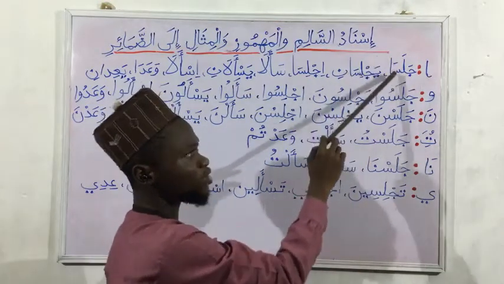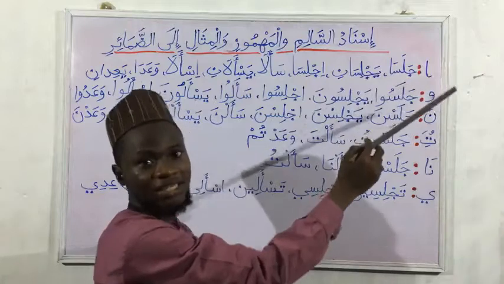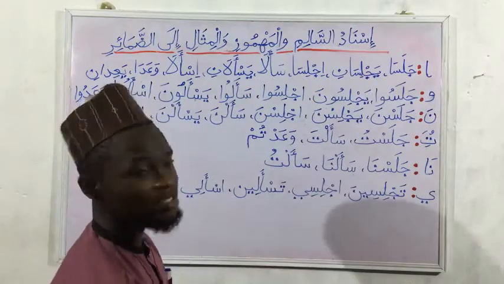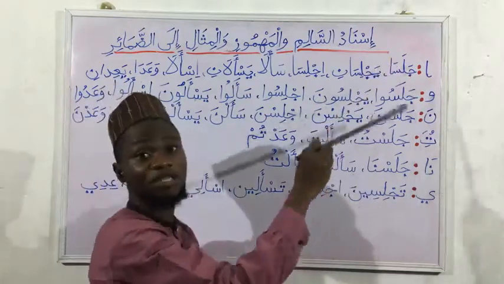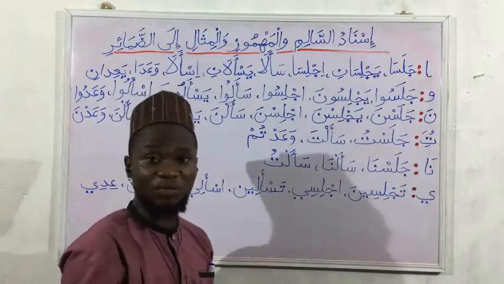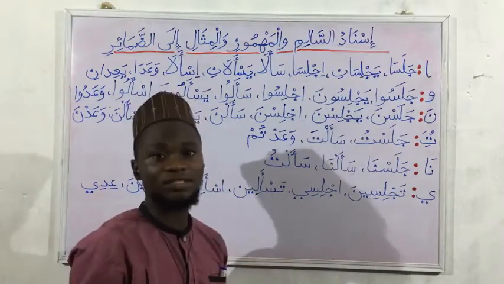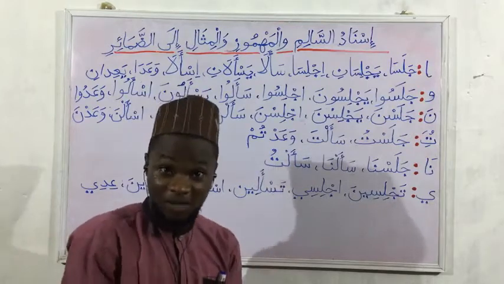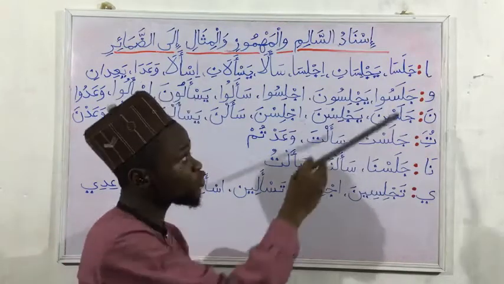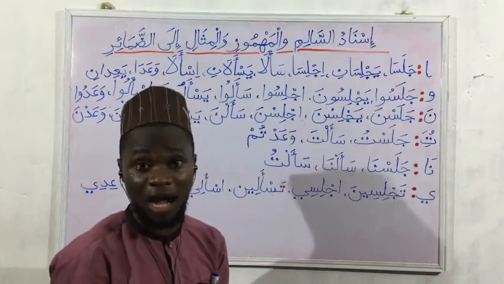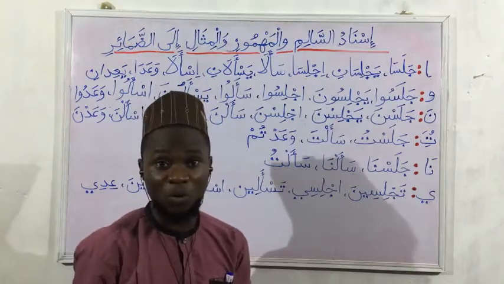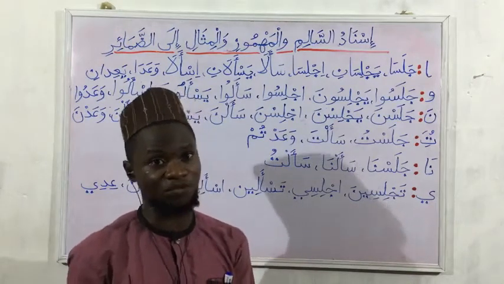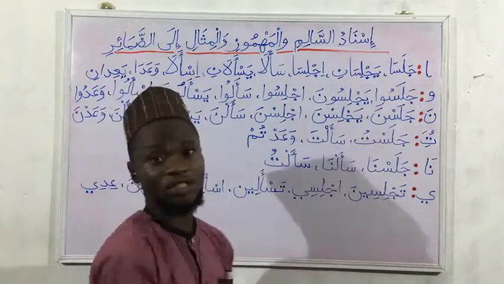You can see that this Alif was connected to the verb directly, and the letter before it is taking a haraka. Just like we mentioned in the last class, we have the pronouns that are mutaharrika and the ones that are sakina. The sakina ones do not have haraka, and the last letter of the verb will take a haraka when you attach them to the verb. Alif al-Ithnayn is an example.